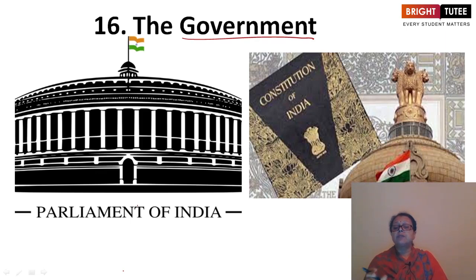There also they were not treated equally. So we have to discuss this also: the contribution of Abraham Lincoln, the contribution of Dr. Nelson Mandela, and how Dr. Mandela was elected as the first president of independent South Africa. The entire struggle and all such things we will discuss inside this.